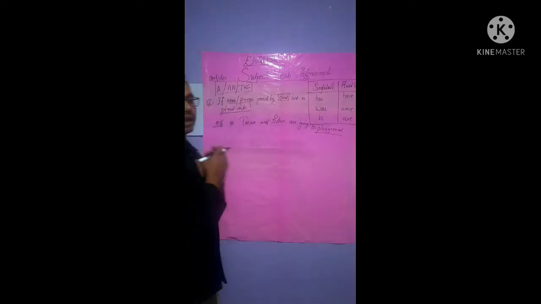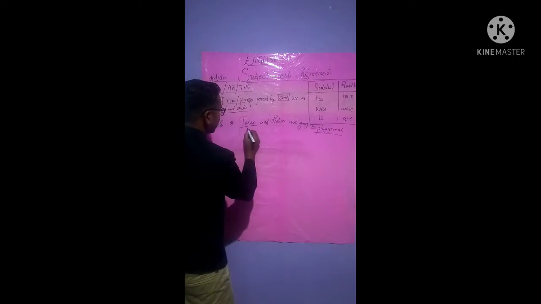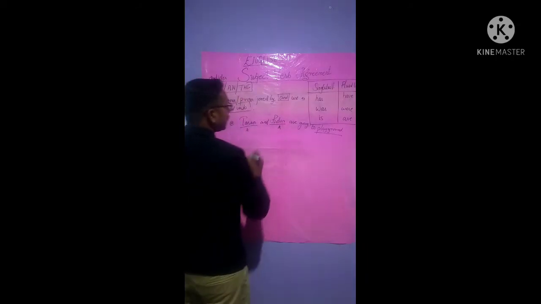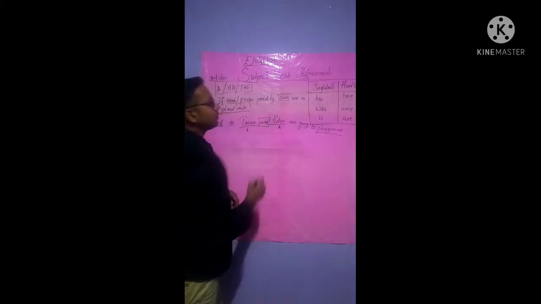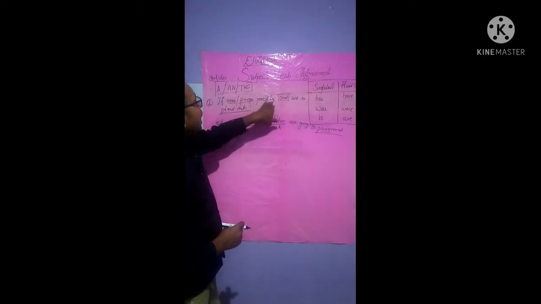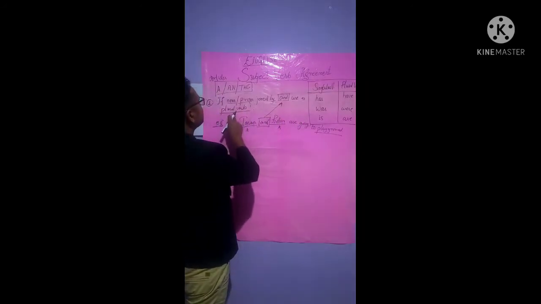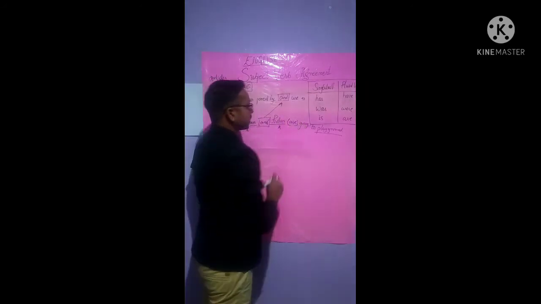Now in the playground they play. Who all are going? Tarun is subject A, and subject B is Robin, and they are connected by "and". So the very first rule says if nouns or pronouns are joined by "and", use a plural verb. So here the plural verb is "are", isn't it?